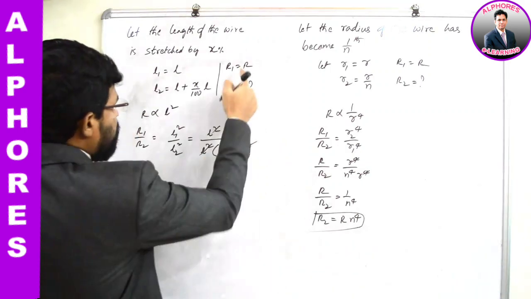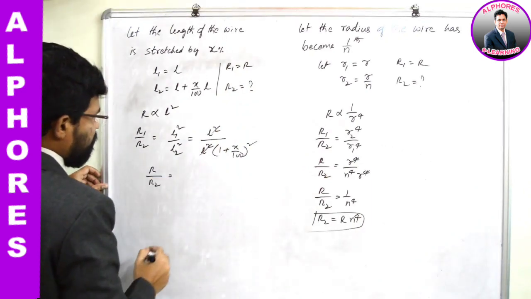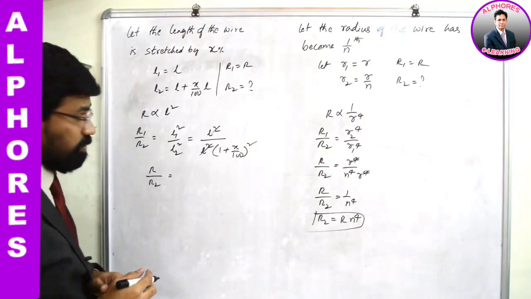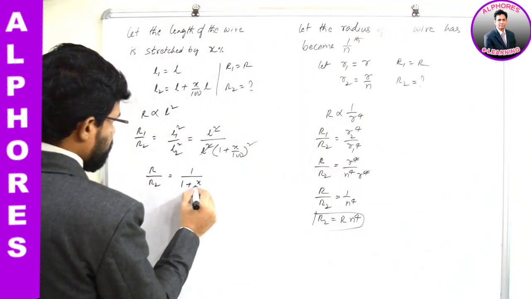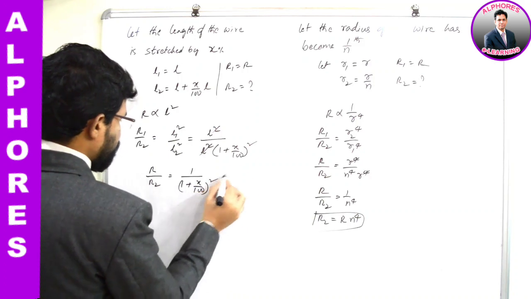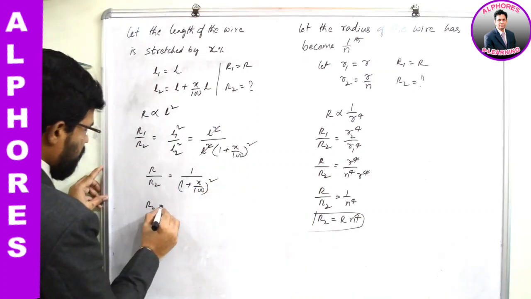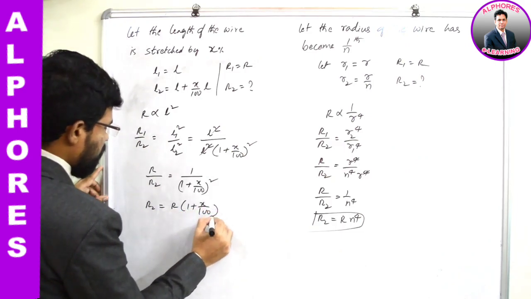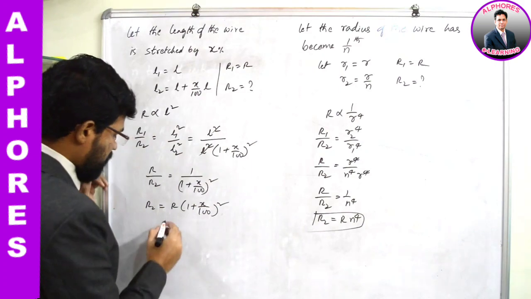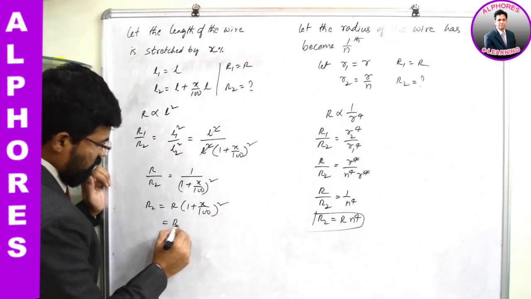And you can replace R1 with what? R by R2 is equal to, R is what? Initial resistance, isn't it? It is equal to 1 by 1 plus X by 100 whole square. Now R2 is equal to R into 1 plus X by 100 whole square. Cross multiplication is taken. If this is expanded, A plus B whole square, what you will get?